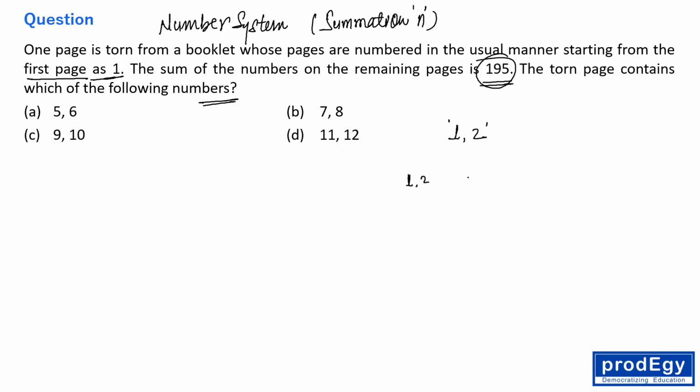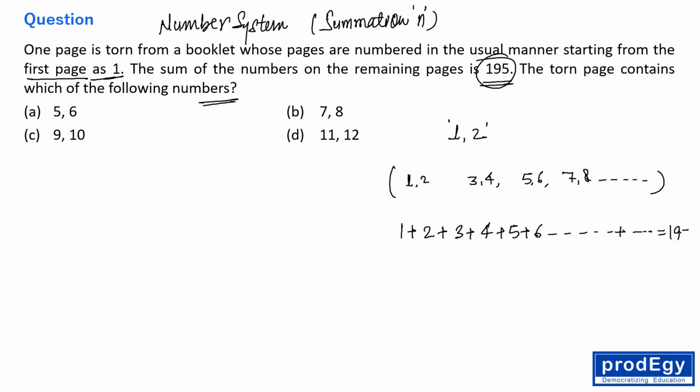Second page is numbered as 3, 4. Third page is numbered as 5, 6. Fourth is numbered as 7, 8, right? And so on. And here the sum of the pages, 1 plus 2 plus 3 plus 4 plus 5 up to some number is equal to 195, right?